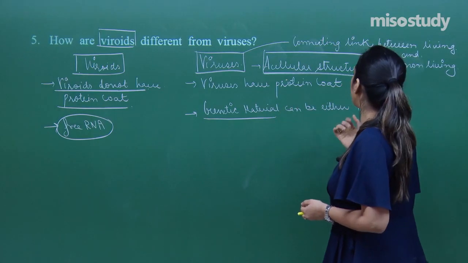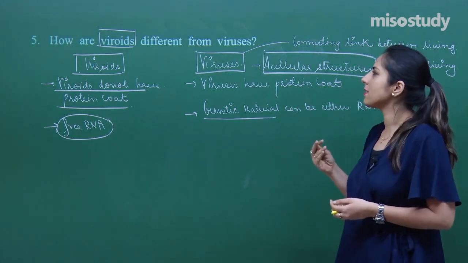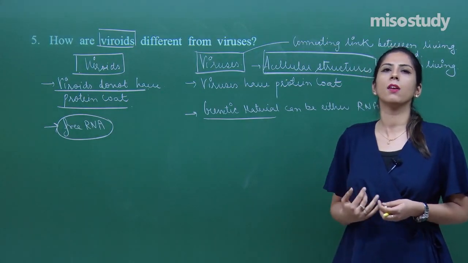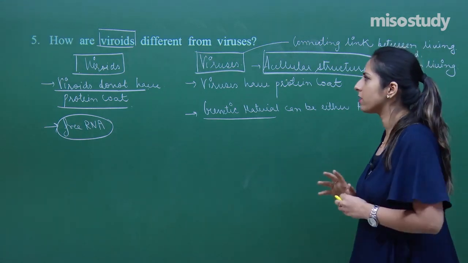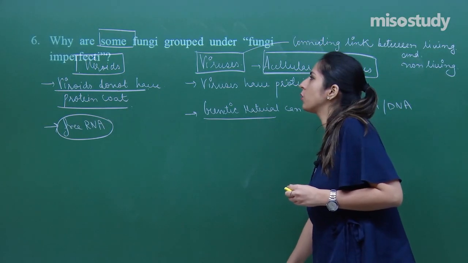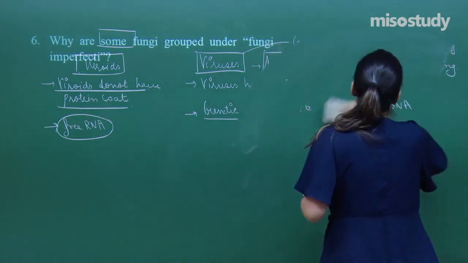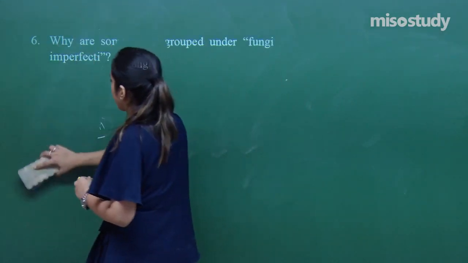In this case, the genetic material can be a RNA, they can be a DNA, and viruses are the acellular structure. And one more thing, that is not a part of the difference, but they are considered as a connecting link between a living and the non-living, and we have discussed about both of these in detail. Let's move on to the next question. That is a question number 6. This is also of 2 marks.